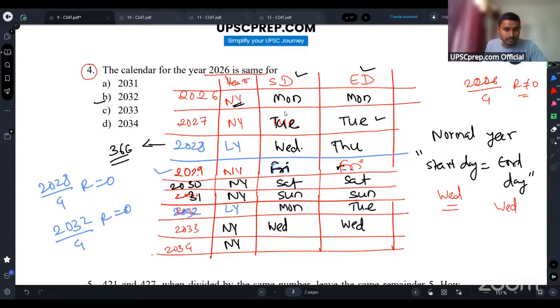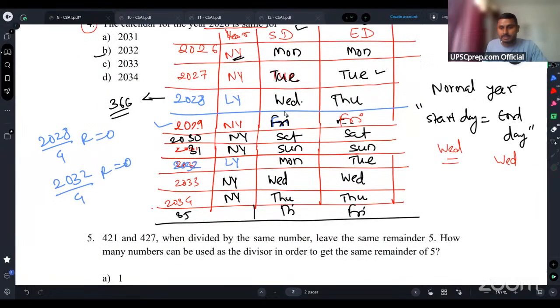It will start on Thursday, after Wednesday, and again end on Thursday. 2035, being a normal year, will start on Friday and again end on Friday. Then let's come to year 2036. It is a leap year, so it will start on Saturday but end on Sunday.